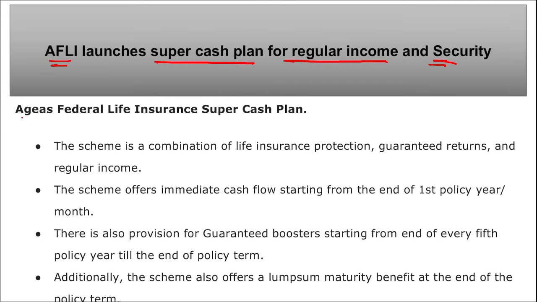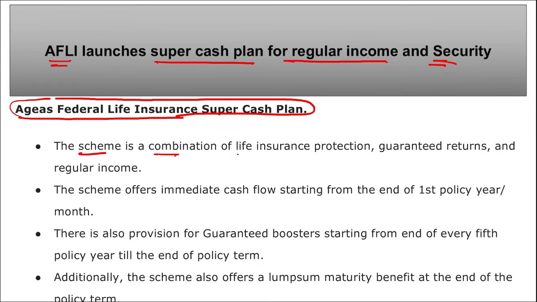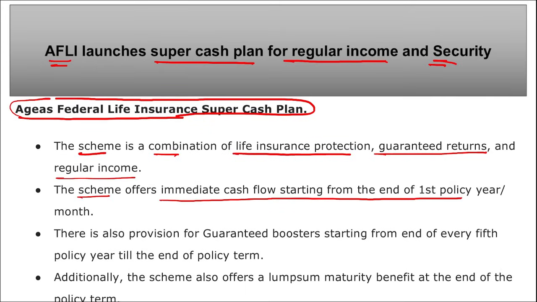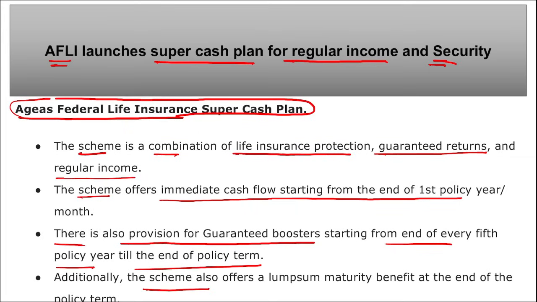I repeat, that is Aegis Federal Life Insurance, that is AFLI. Correct? They have launched a new individual life saving insurance plan that is known as Aegis Federal Life Insurance Super Cash Plan. This scheme is a combination of life insurance protection, guaranteed returns, and regular income. The scheme offers immediate cash flow starting from the end of the first policy year, and there is also provision for the guaranteed boosters starting from the end of every fifth policy year till the end of the policy term. Additionally, the scheme will also offer a lump sum maturity benefit at the end of the policy term.